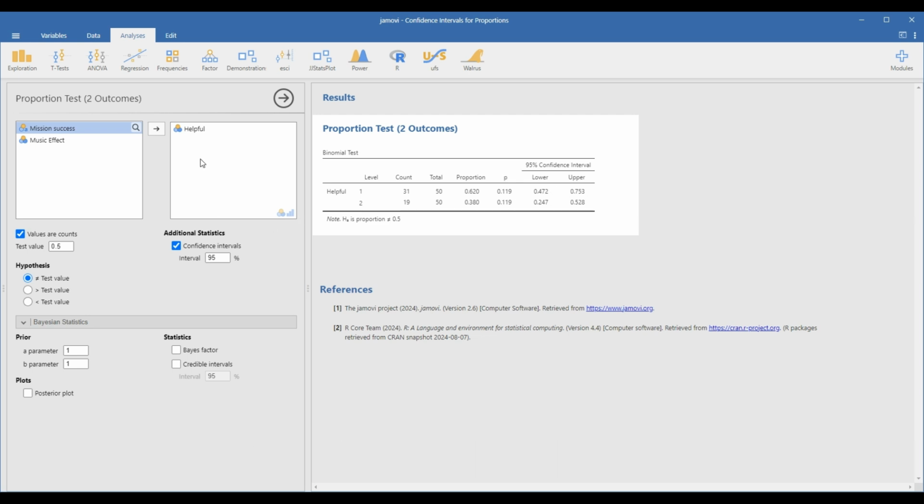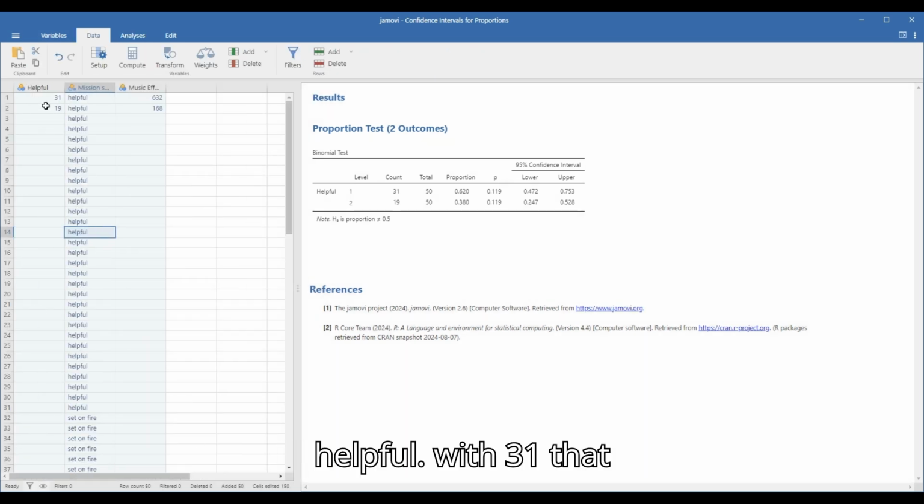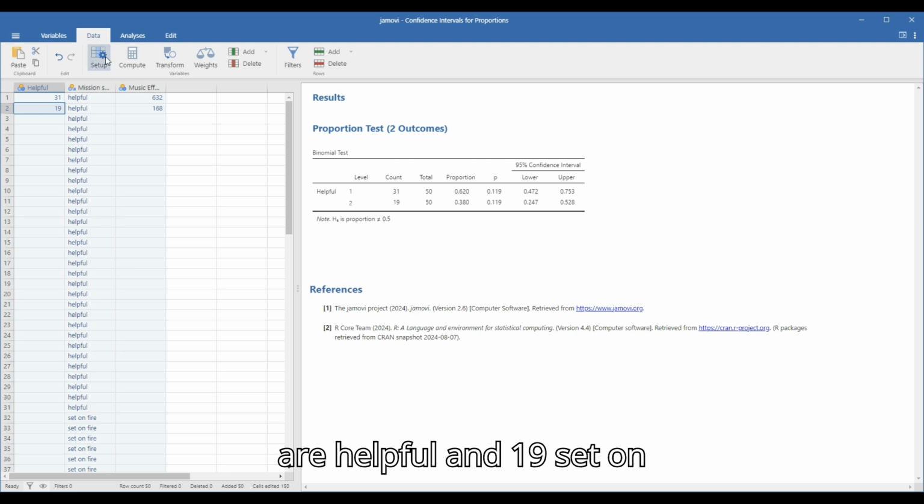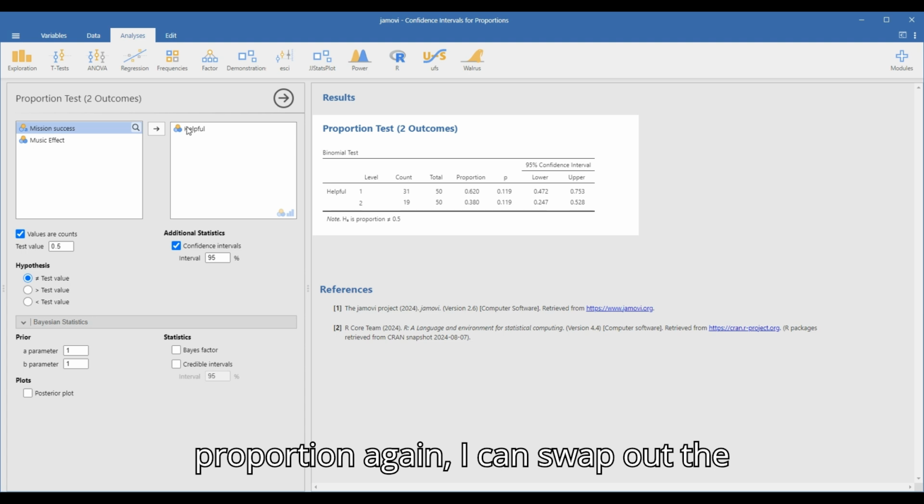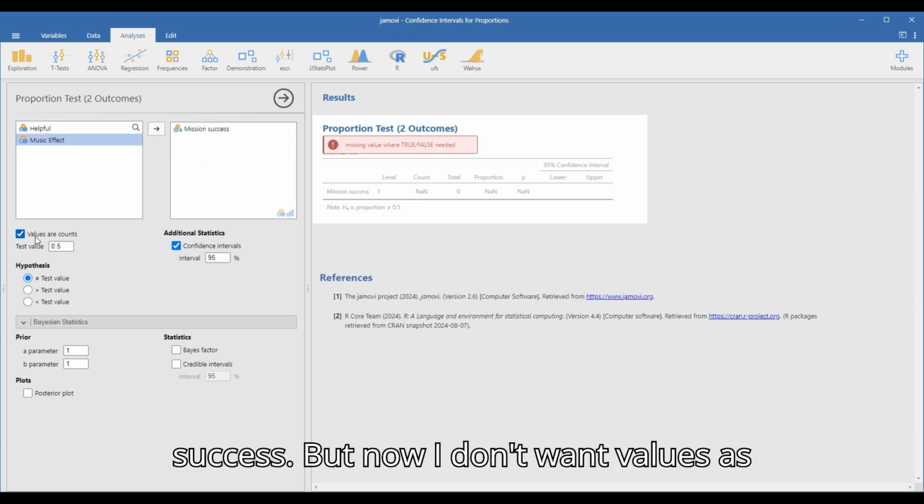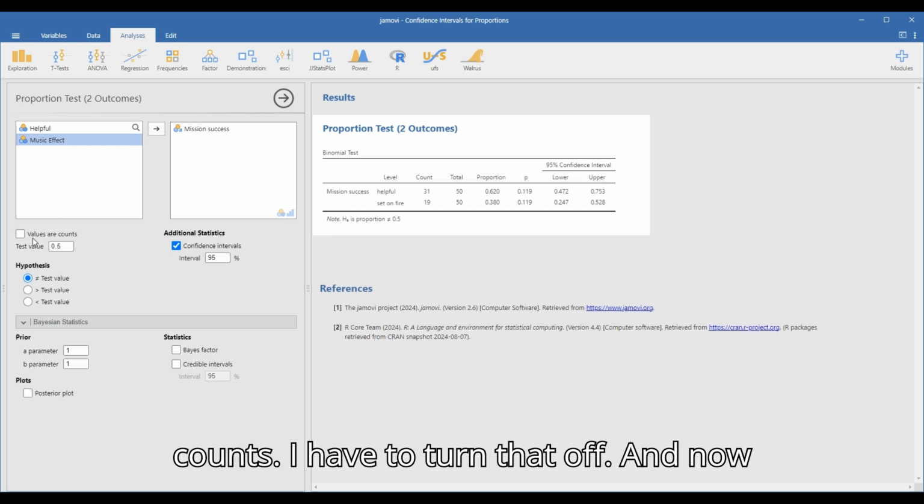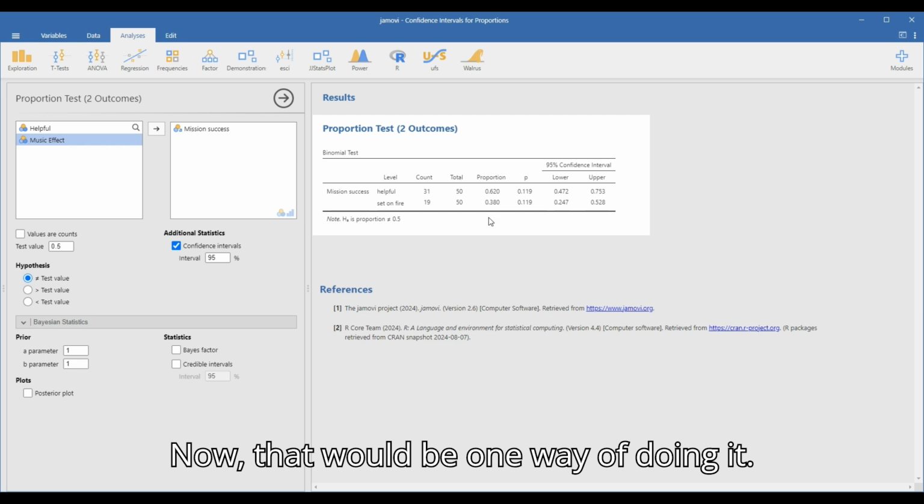So that was if I just have, remember, helpful with 31 that are helpful and 19 set on fire, right? So now if I click on proportion again, I can swap out the helpful and I can put in mission success. But now I don't want values as counts. I have to turn that off. And now I have the same 47.2% and 75.3% for my proportion test. Okay, now that would be one way of doing it.